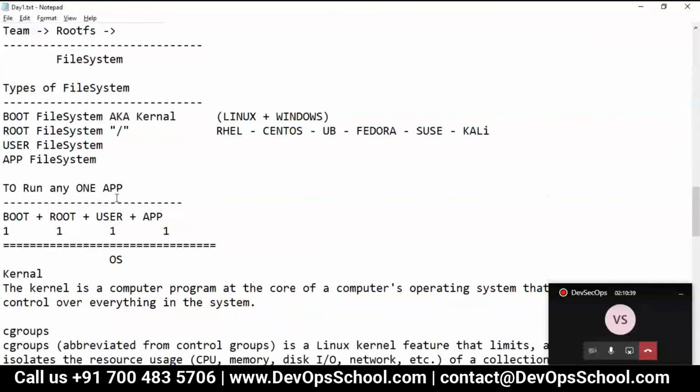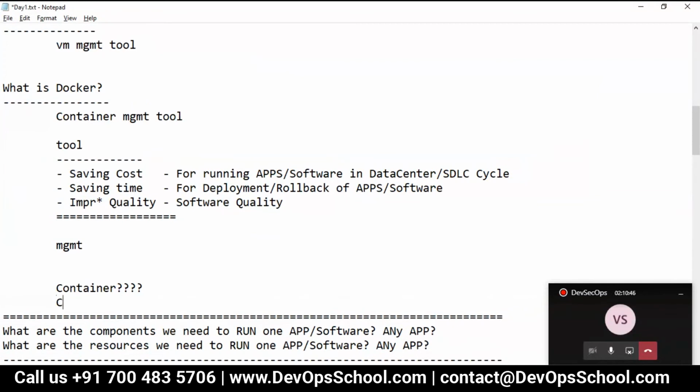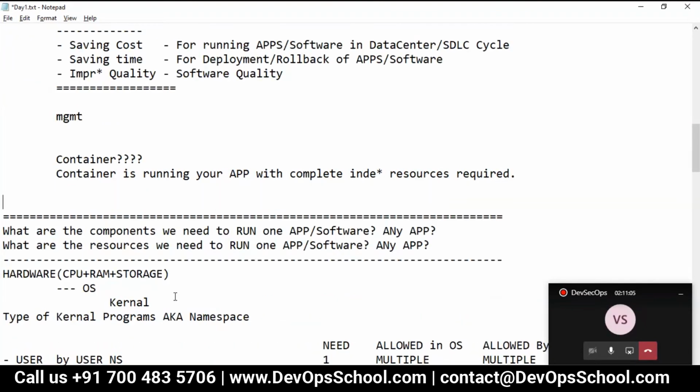So in short, what is a container? Guys, two definitions we have, one for the functional people, one for the technical people. For functional people, a container is running your app with complete independent resources required. This is your application. A container is running your application with complete independent resources required.